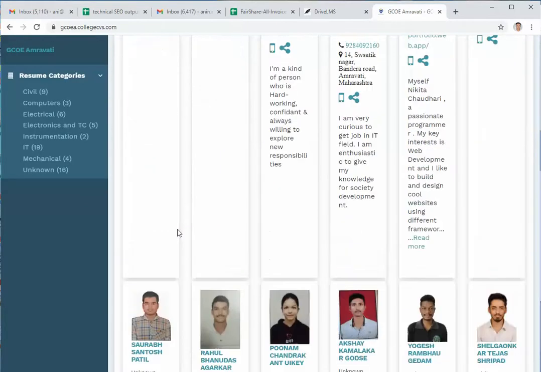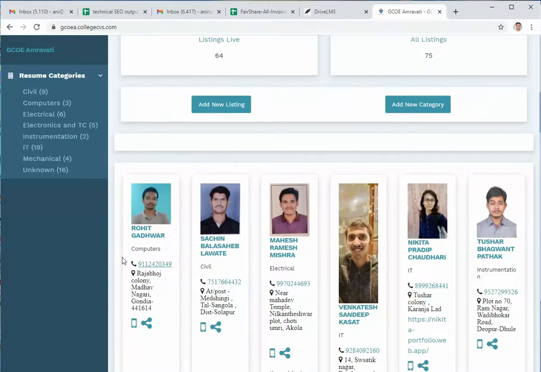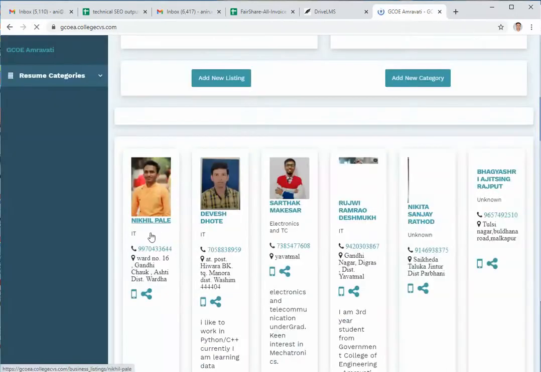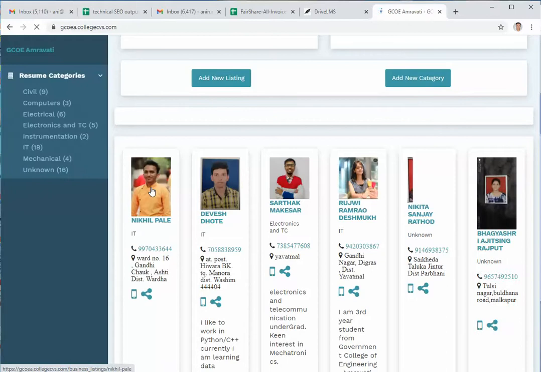The best part here is that you can notice Rohit is the topmost resume visible here. But if I come in a second time, you should not expect the same person to be here. This is so that everybody gets a fair chance for the admin to take a look.